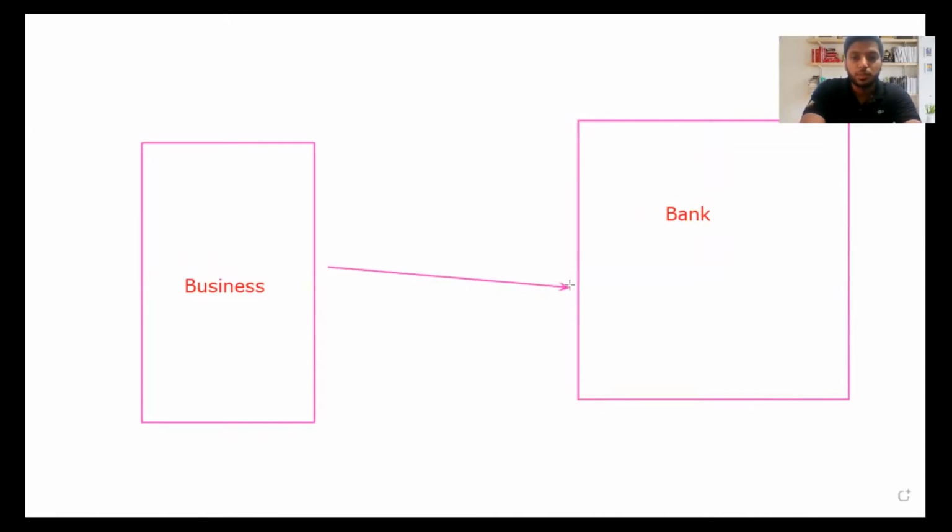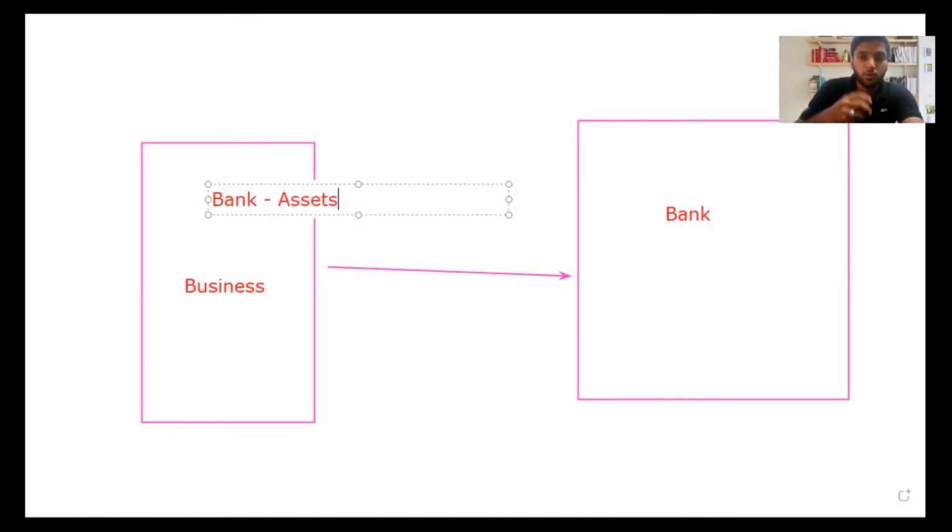So from the business perspective, the money is an asset, right? The money stored in the bank account is an asset, so they can take the money whenever they want. So I'll write here, business considers bank money as an asset because they can take the money whenever they want. But the moment you go and put the money in the bank, I say I consider my bank account as an asset.